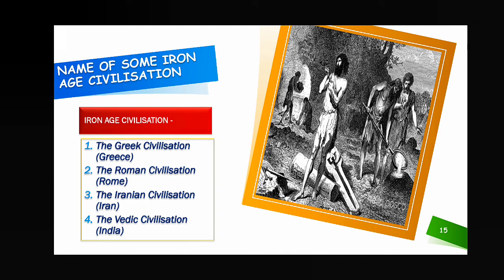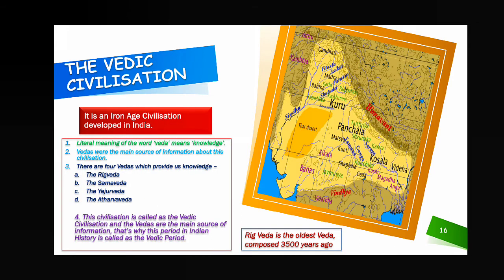So why is it called the Vedic civilization? Why is it not called the Indian civilization or the Iron Age civilization? So let us find out this thing. The Vedic civilization is an Iron Age civilization developed in India. So Vedic civilization is also one type of Iron Age civilization, but it is known by a different name. Why it is known by a different name, you can understand gradually. The literal meaning of the word Veda is knowledge. Veda means what? Knowledge. From there the word Vedic comes.